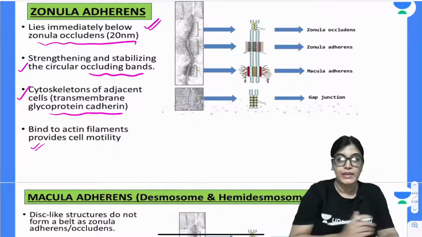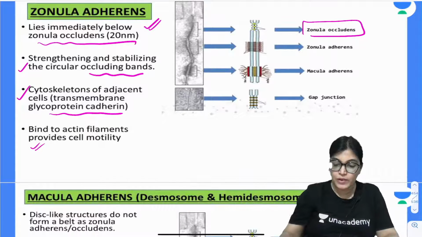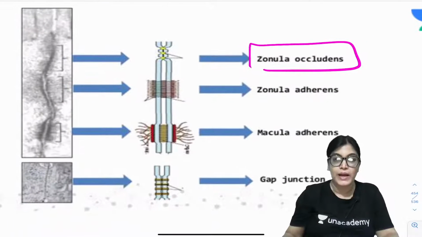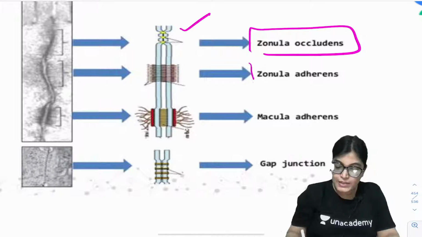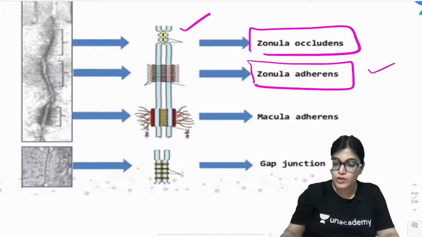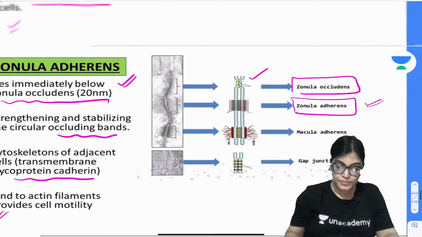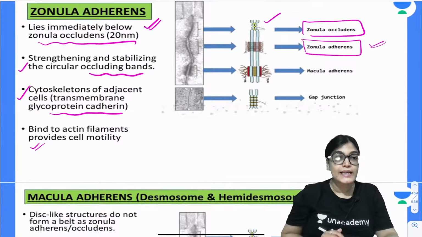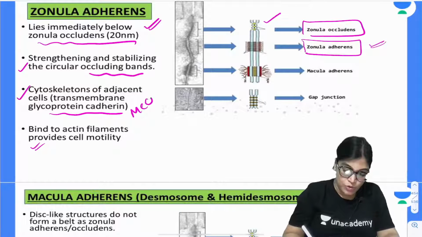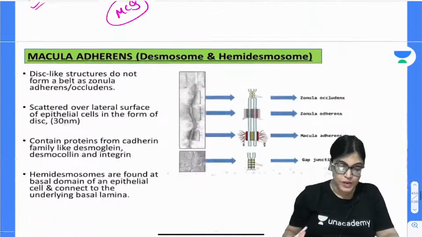So you can see here, on the apical part, what is there? Zonula occludens, and immediately below it, if I highlight this diagram, what you can appreciate, let me show you. The apical part contains zonula occludens, and just below it we have zonula adherens, which is supporting the zonula occludens. What does it contain? Glycoprotein cadherins, again very important for MCQ, and they bind to actin filament and provide cell motility. These are all the very important points.